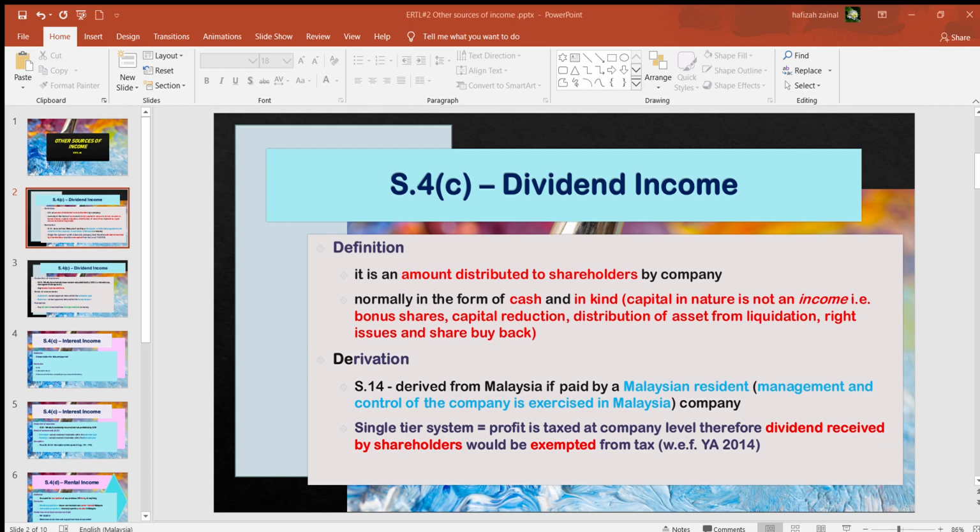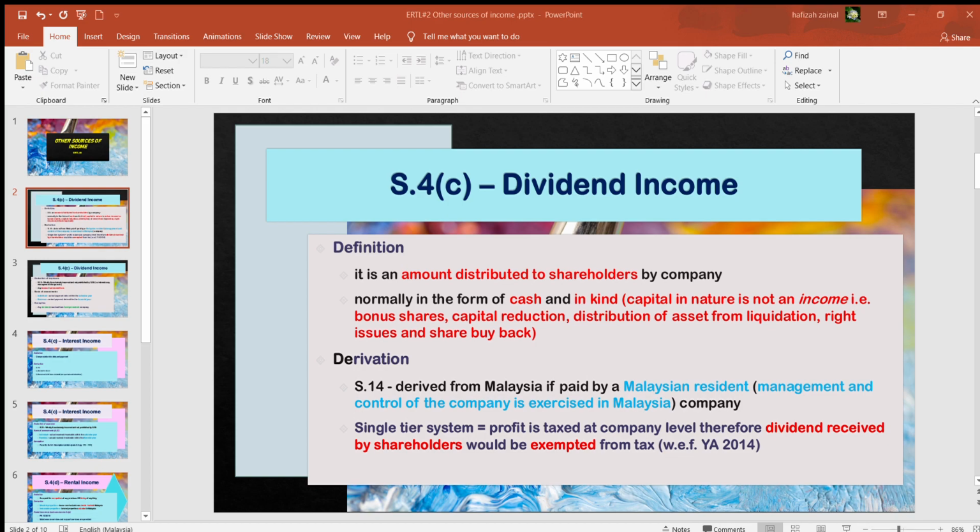Okay, the same thing with the distribution of assets from liquidation. In the case where the company is being liquidated, they release all the assets, they dispose all the assets in order to get actual cash to pay back to the creditors, shareholders, and so on. So there are circumstances where shareholders might receive something. Whatever amount received by the shareholders is also considered as a capital receipt. Therefore, it is not taxable. Okay, it is not part of the dividend.